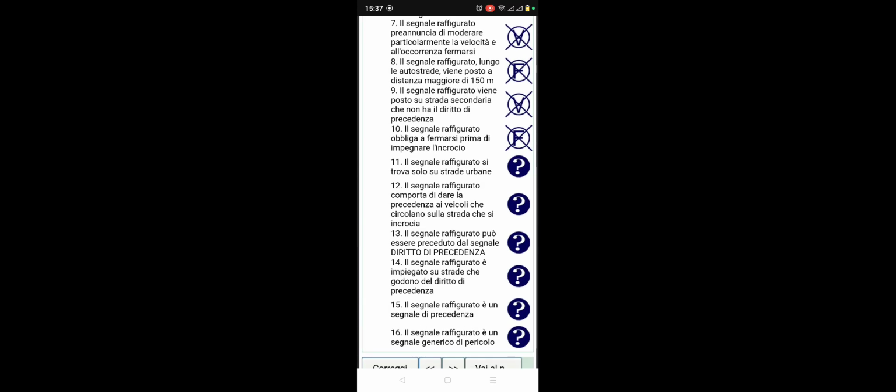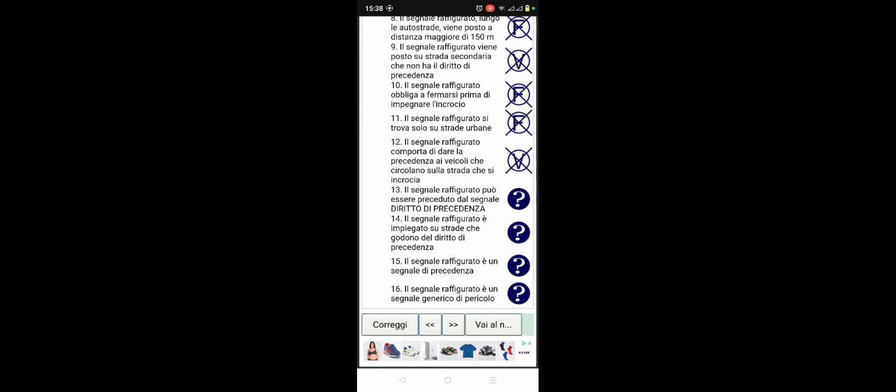Number 11. This sign figure can only be found on the city road. No, it's false. Number 12. This sign figure entails giving right of way to vehicles on the road that we are about to cross, and it's true.